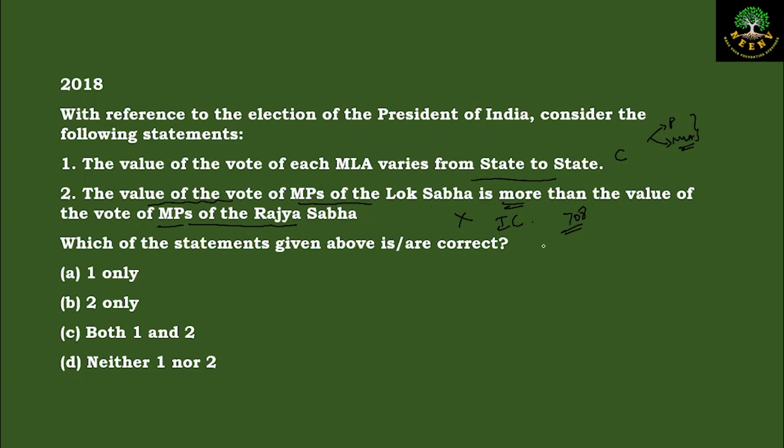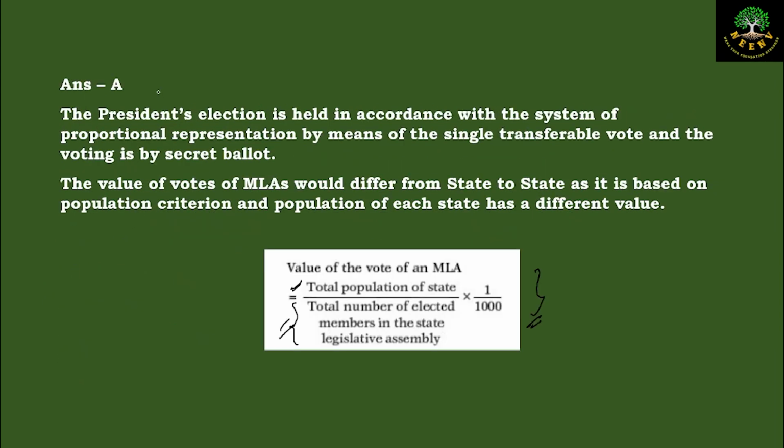Now here, because they are asking about the value of vote of an individual MP, it is same for both the Lok Sabha and Rajya Sabha. So statement 2 is incorrect. Which of the statements given above are correct? Only one is correct. So the answer for this question is A. So the answer is A.